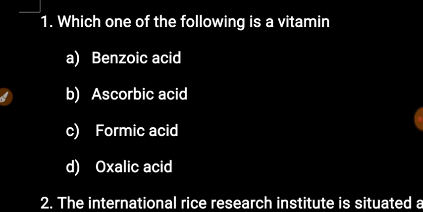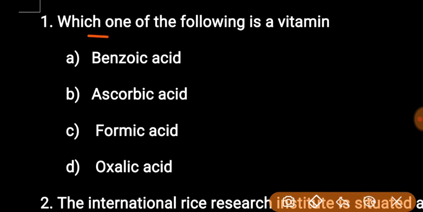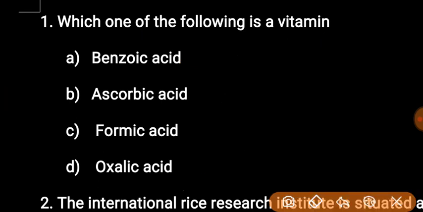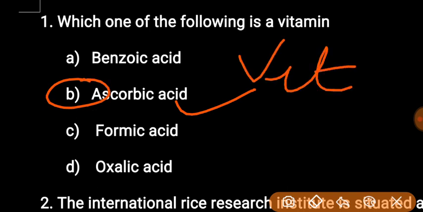This set is for students who are preparing for BHU and UP cadet or other agricultural exams. So let's start this practice set. First question: which one of the following is a vitamin? Options: benzoic acid, ascorbic acid, formic acid and oxalic acid. The right answer is ascorbic acid, option B, because vitamin C is known as ascorbic acid.